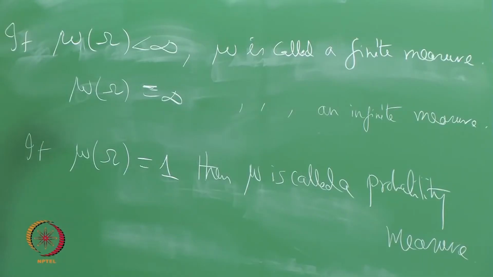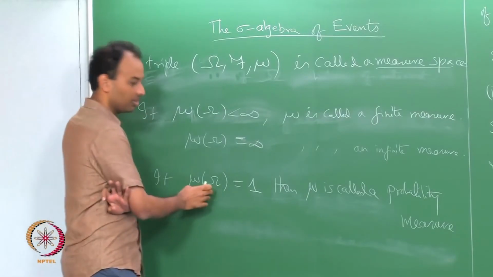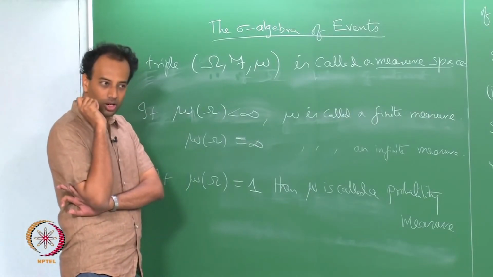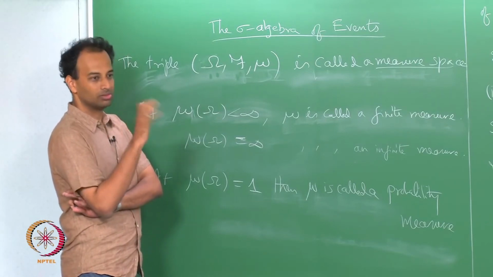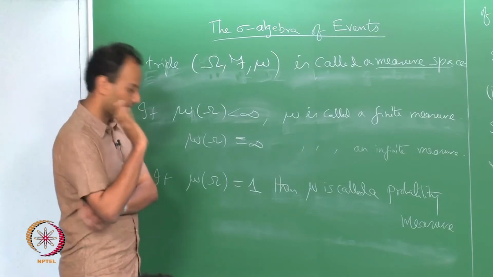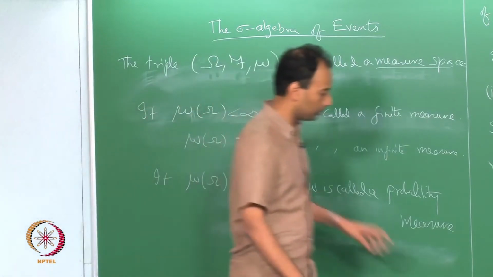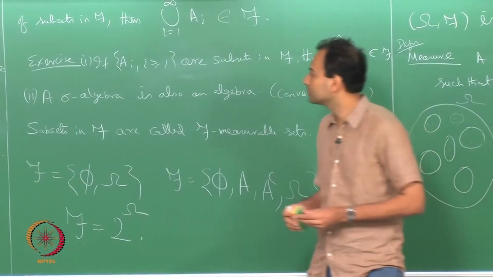So, in that sense, a probability measure is a very special case of a measure. It is a finite measure, in particular one which assigns 1 as the measure to the entire sample space. So, that is really all there is to it. And so, in this sense, probability theory is a special case of measure theory.